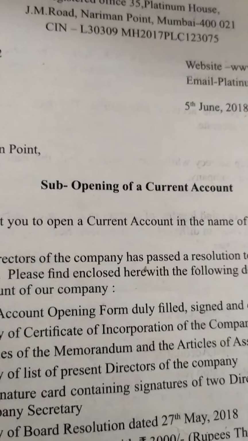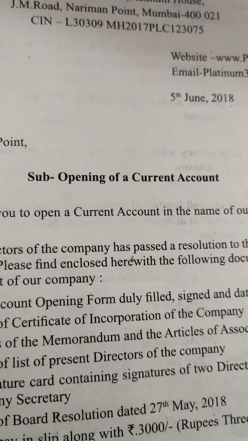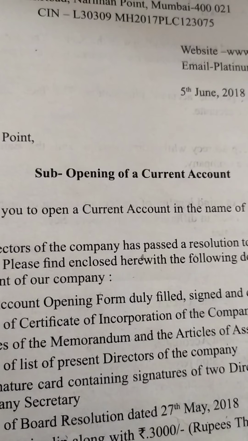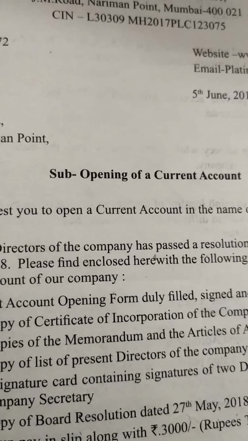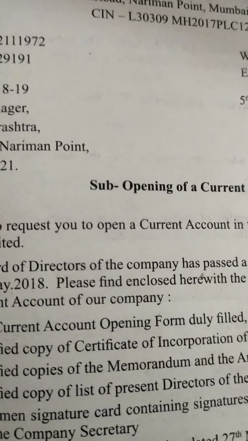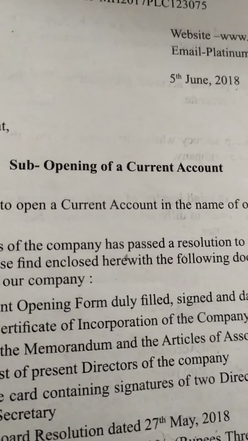Hello my dear students, today we will start with the next topic of letter writing, correspondence with bank. So here the secretary is going to write letters to the bank manager. First letter we will see is the letter for opening a current account with the bank.